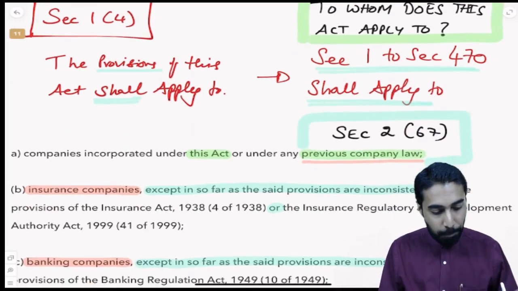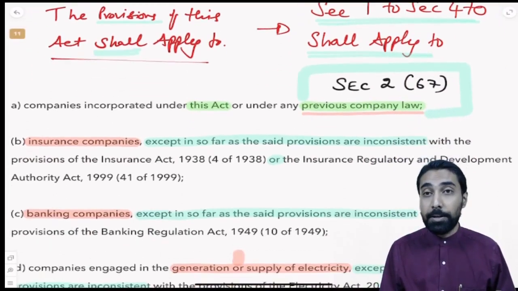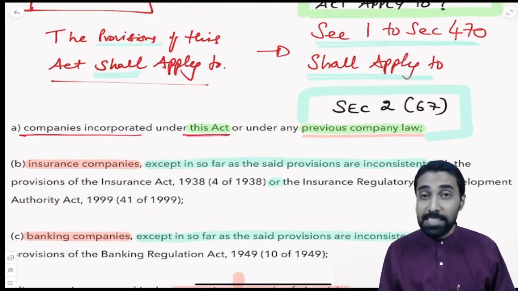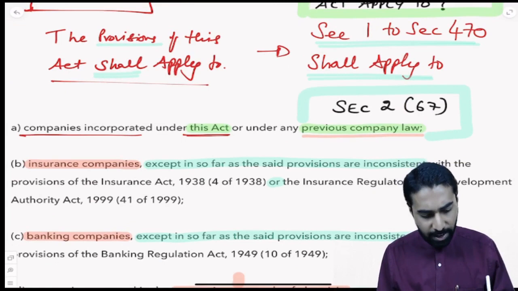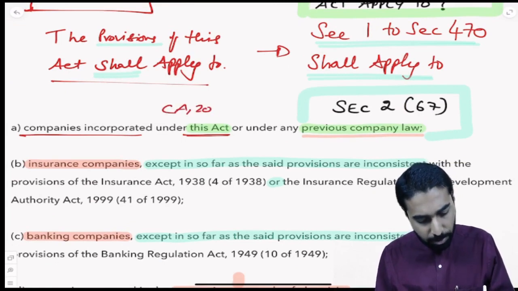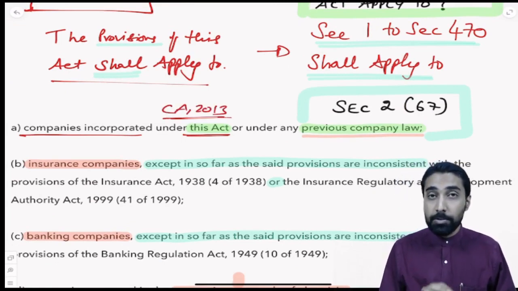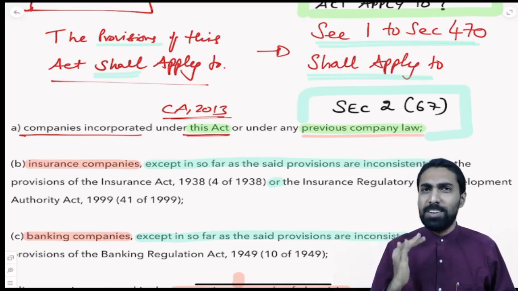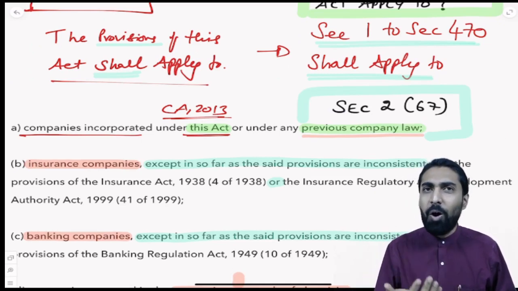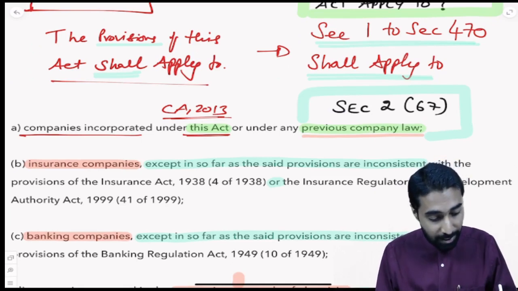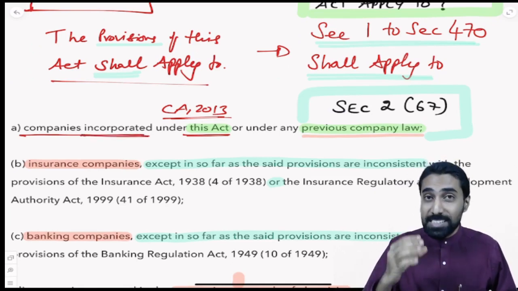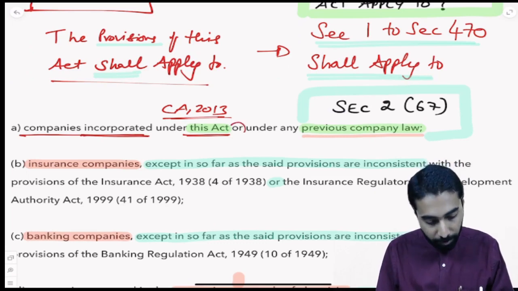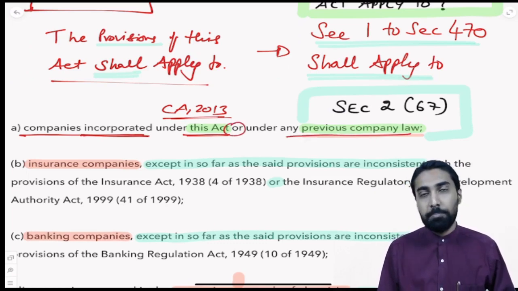The provisions of this act shall apply to whom? Companies incorporated under this act. What is this act? Companies Act 2013. So section 1 to section 470 of the Companies Act will apply to all the companies which are incorporated, meaning registered or started, under this act. Or any other previous company law.